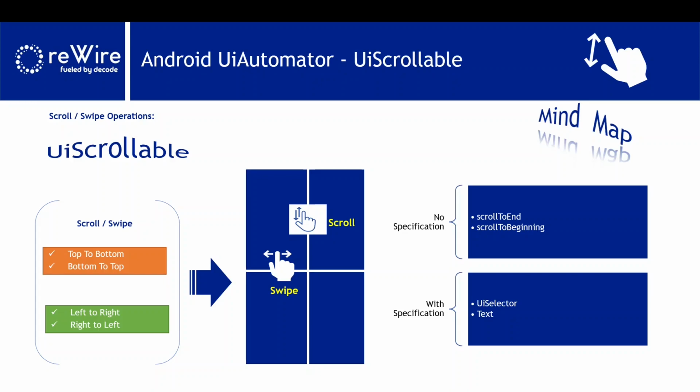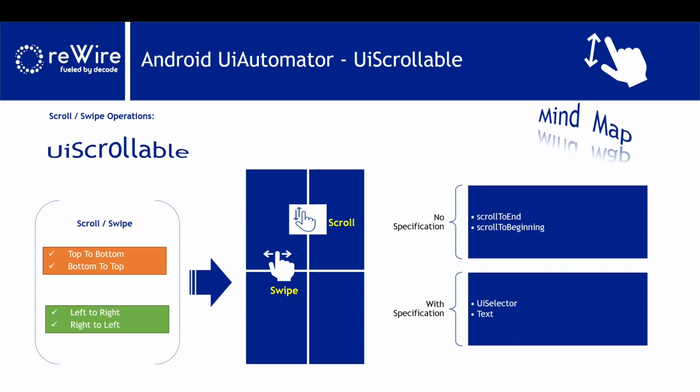In such a case, how? Either you keep doing loops, but sometimes the list may grow and sometimes it may shrink. You may not know. That is the dynamic nature. In such cases, there are a few methods that UiScrollable provides, so we can use them based on our requirement.